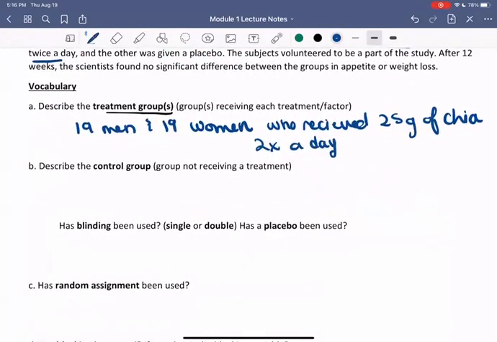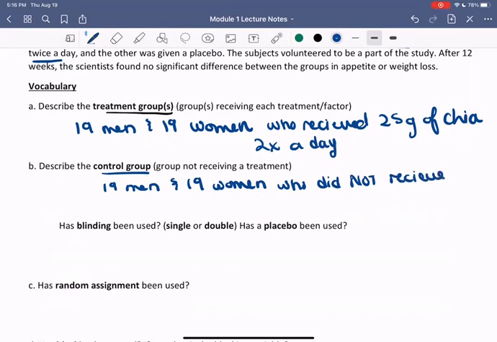Describe the control. That's the group not receiving the treatment. So the control would be those 19 men, the other half of these groups, and 19 women who did not receive chia.